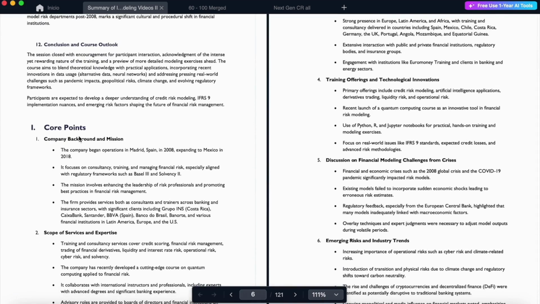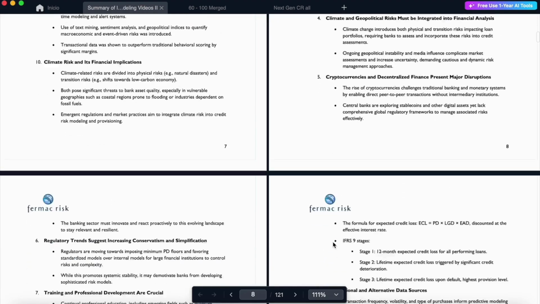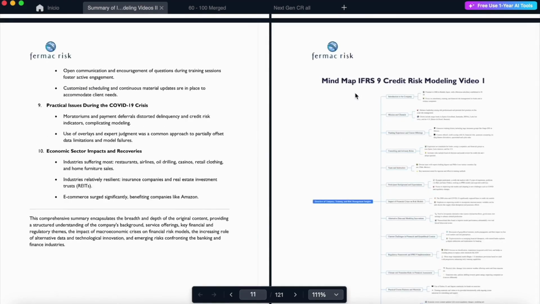There are also some core points included that help with learning. That is, the participant can read the study book to reinforce the bullet points that are much more important in this case. Also, the conclusions related to the video, important details that should not be forgotten within the course, and of course, a mind map related to the video of the course, in this case, IFRS 9.